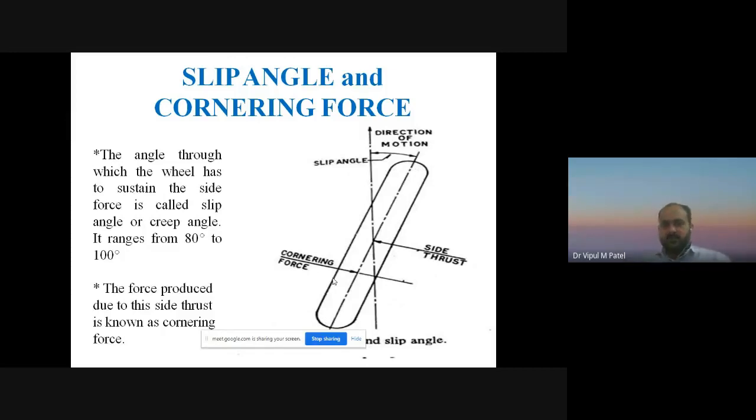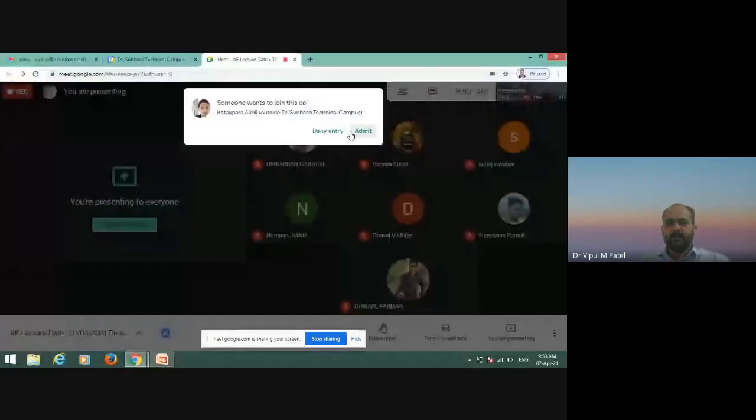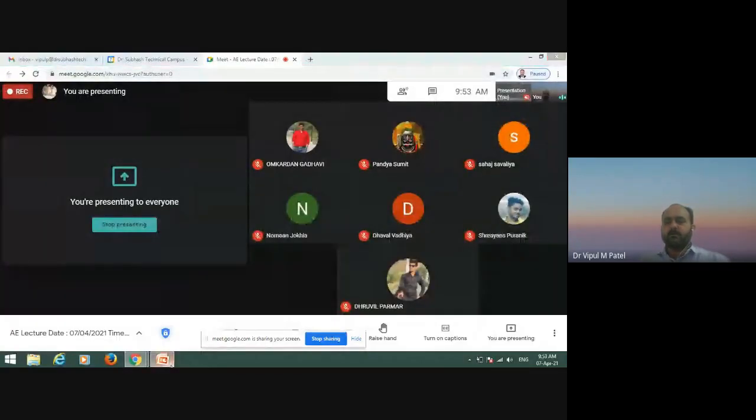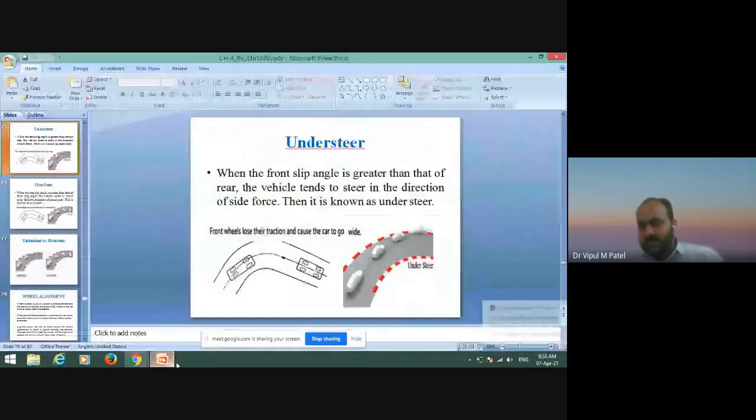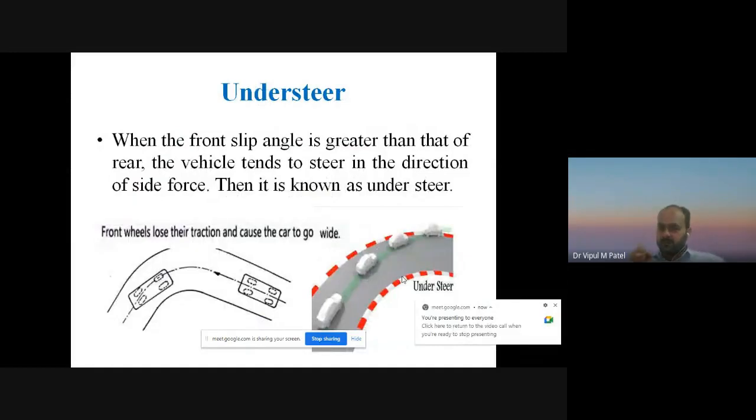Now you can see the understeer. I hope all of you have some idea regarding understeer, because we have already studied understeering and oversteering in chapter number 1 also, the basic introduction. When the slip angle, or front slip angle, is greater than that of the rear, the vehicle tends to steer in the direction of the side force. Then it is known as understeer.